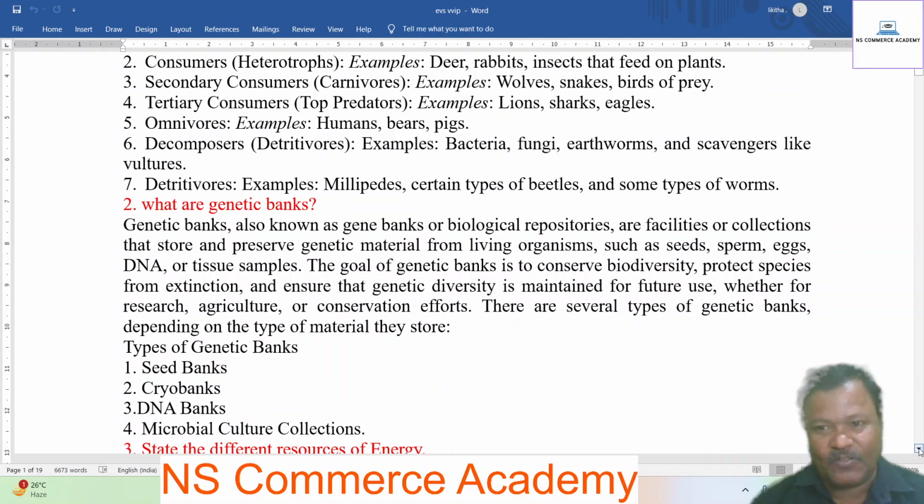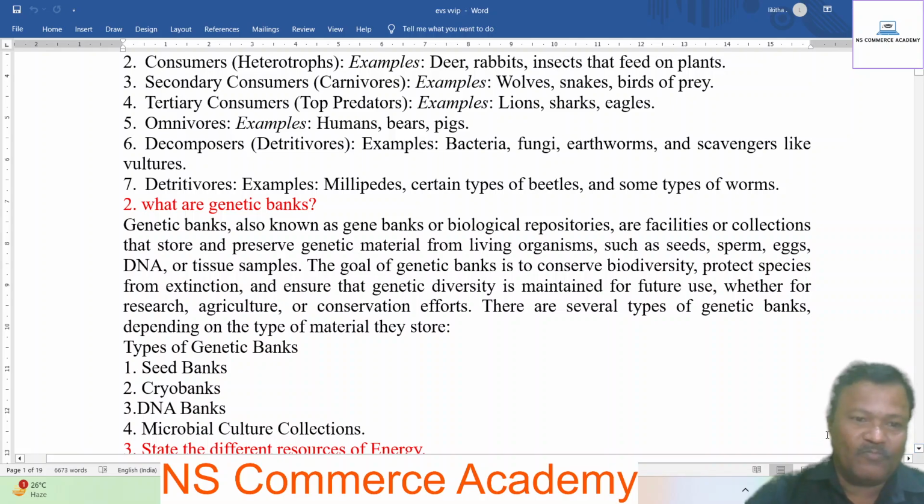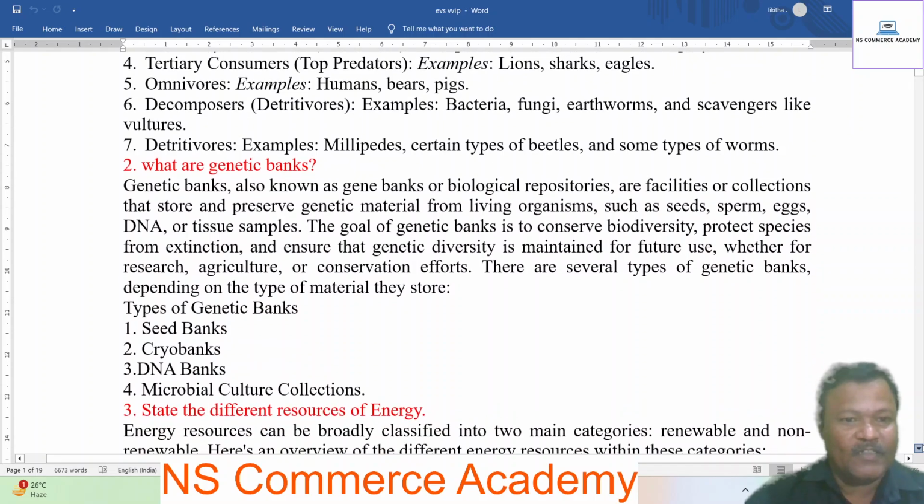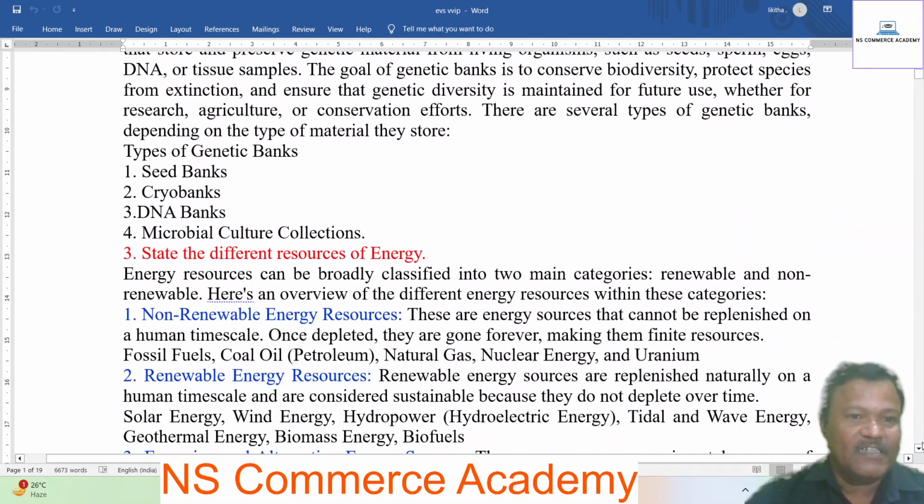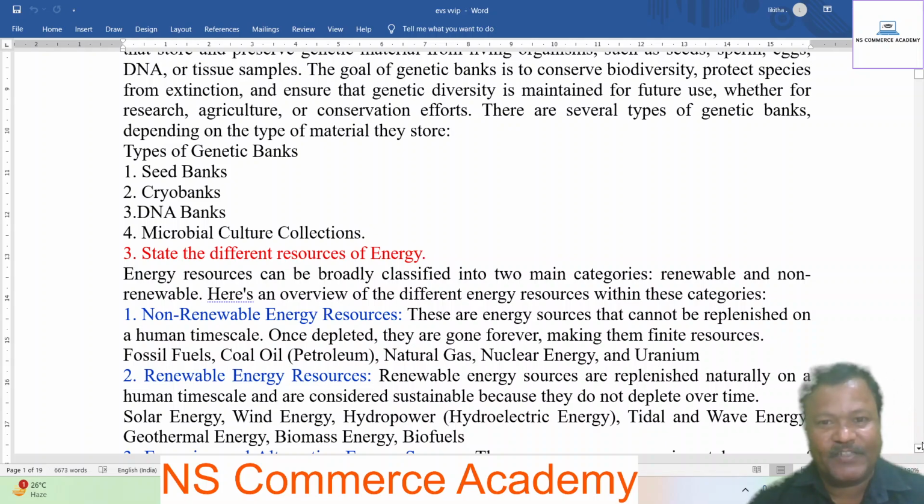There are several types of genetic banks depending on the type of material they store. The types of genetic banks are seed banks, cryo banks, DNA banks, and microbial culture collections. Next, third question. State the different resources of energy. Energy resources can be broadly classified into two main categories, renewable and non-renewable resources. Here is an overview of the different energy resources within these categories.